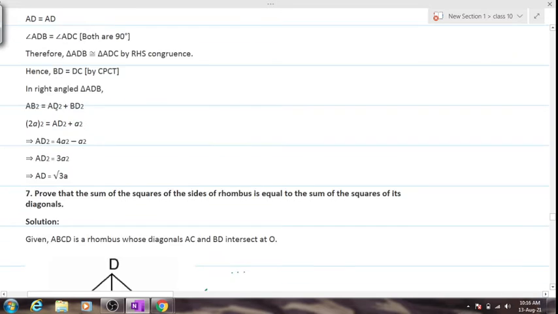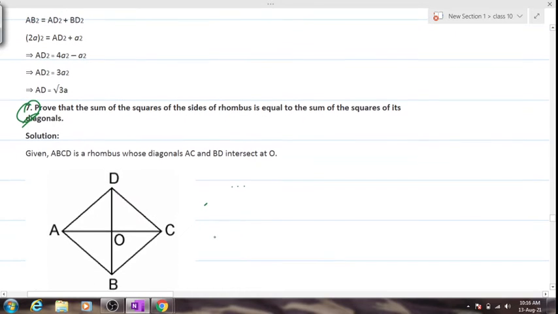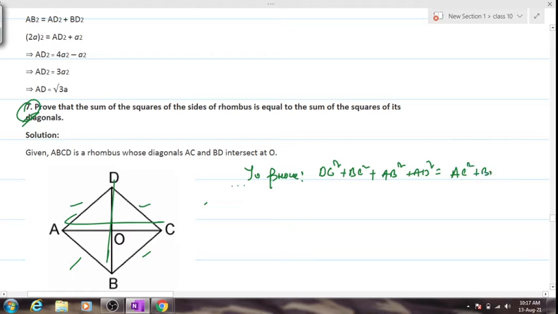Question number 7 was given as homework yesterday, right? Over here we had to prove that the sum of the squares of all the sides, that is AB squared plus BC squared plus CD squared plus AD squared, is equal to the sum of the squares of the diagonals. The diagonals happen to be AC squared plus BD squared, yes or no? Is the proof clear to everyone?